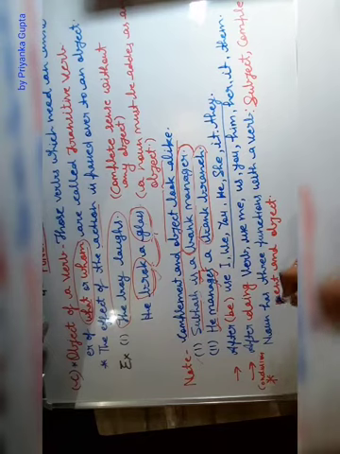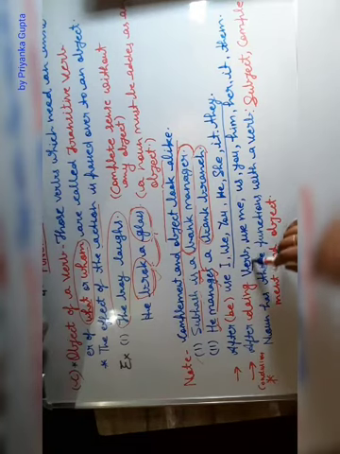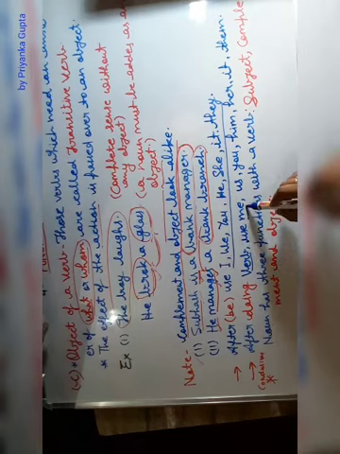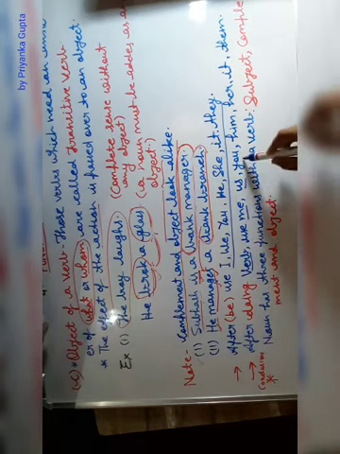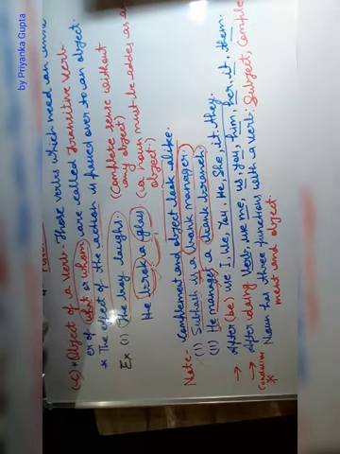And after doing, if there is something done by everybody, there will be the use of object pronouns: me, us, you, him, her, it, them.